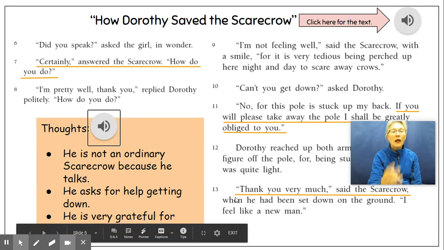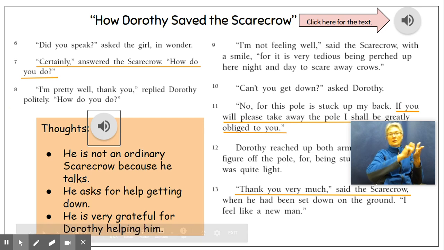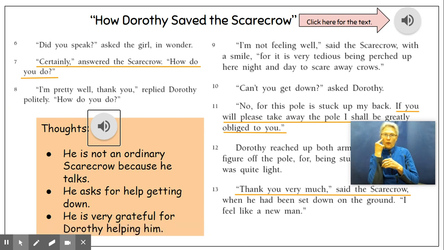Let's take a look at some of my underlining and explain why I thought those were important. Because I know that I'm comparing the Scarecrow to Peter, as I was reading, I was trying to think of similarities along the way that I might remember to compare both of them. In paragraph 7, I underlined the part where Scarecrow spoke. This tells me that he's not an ordinary Scarecrow, so I jotted that down under my thoughts box.